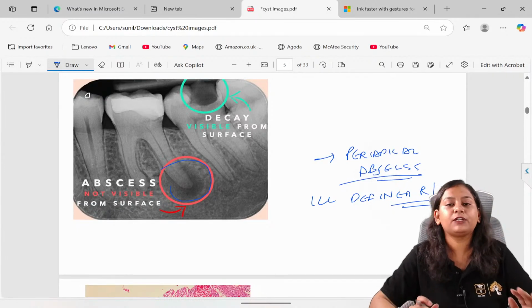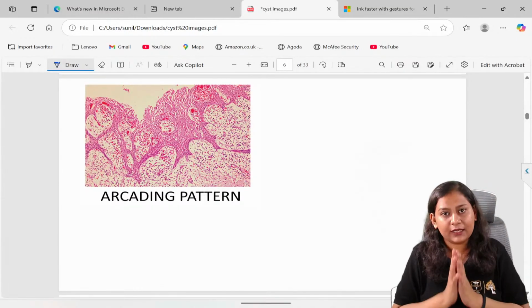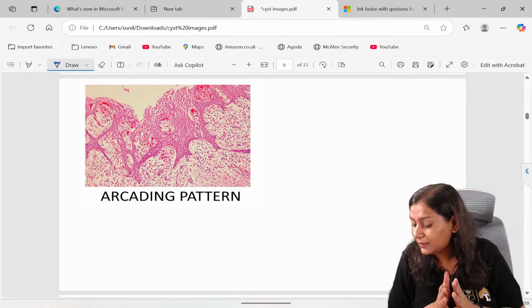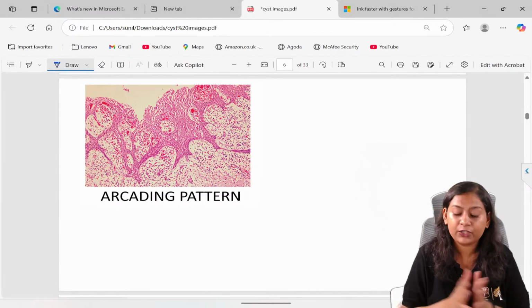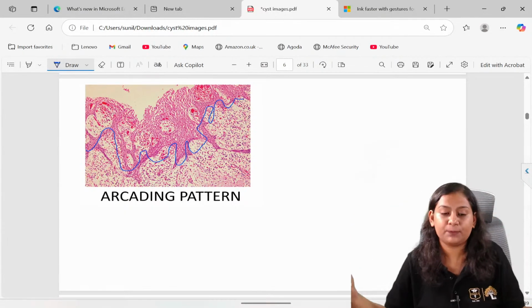Okay. Now coming to the histopath of the radicular cyst. First understand the histopath and then we can write it easily. But the understanding point is very, very important. Now what you can see here. See this. What is this irregular lining which is present? It is the arcading pattern.